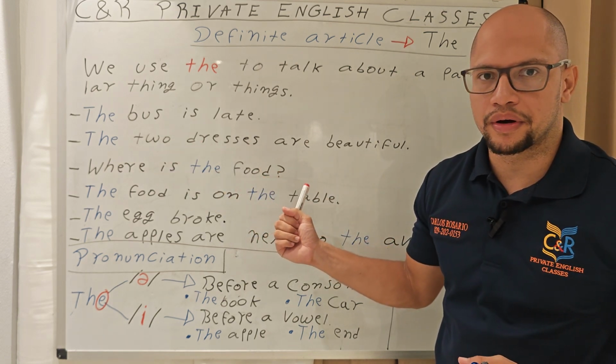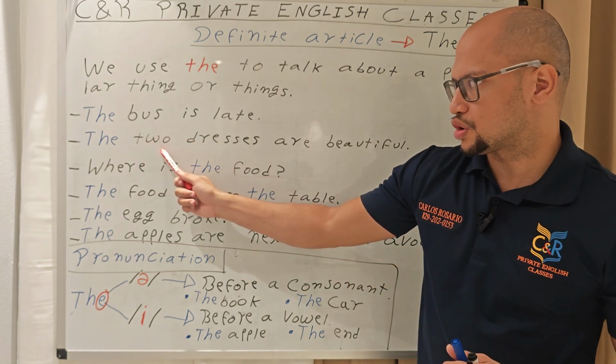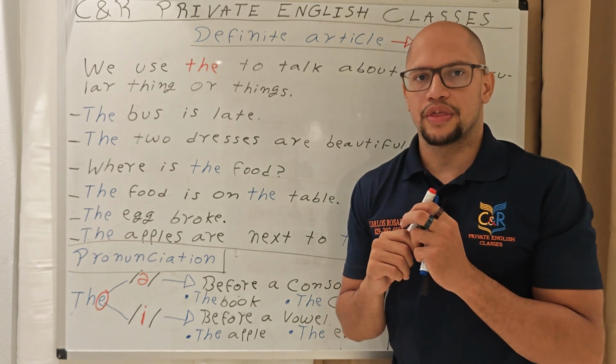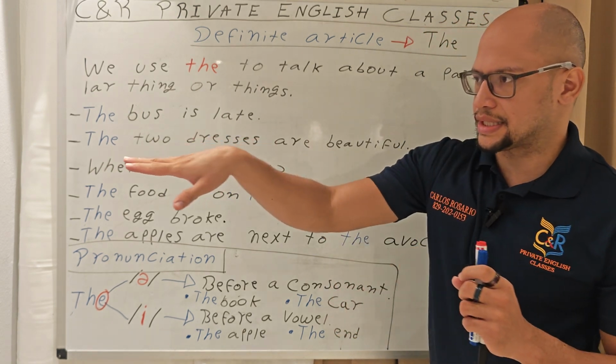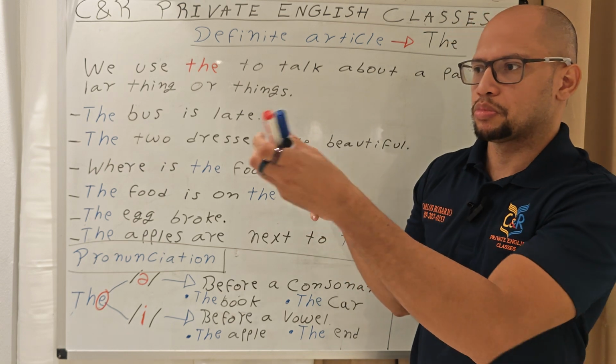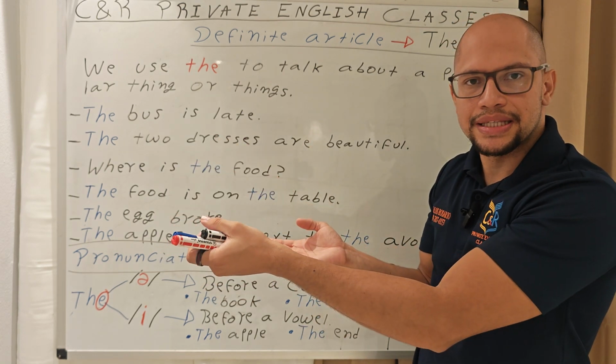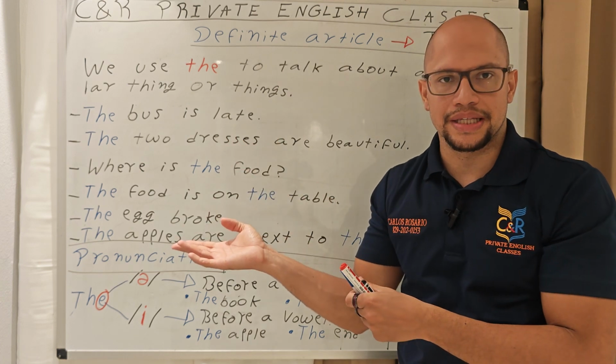It could be also for plural. The two dresses are beautiful. There are two dresses, I don't know, red and yellow. A red dress and a yellow dress.